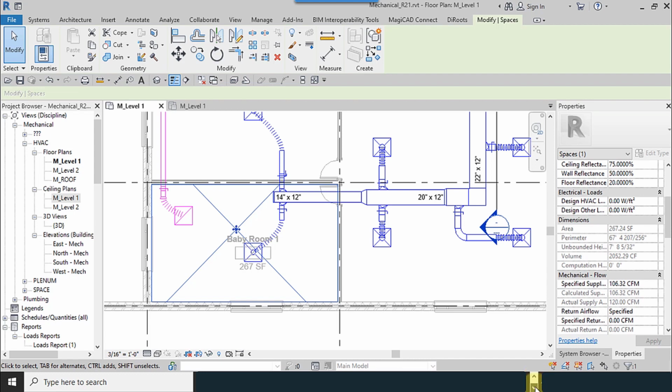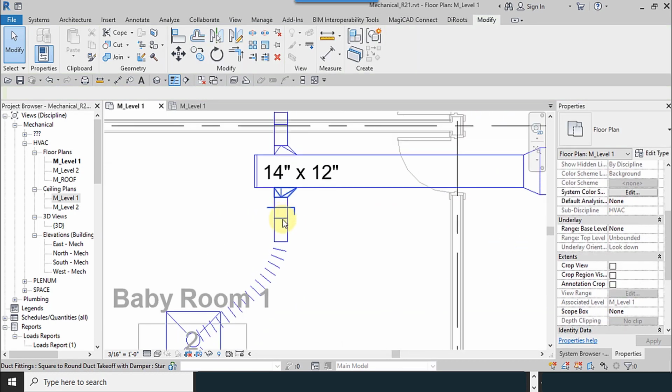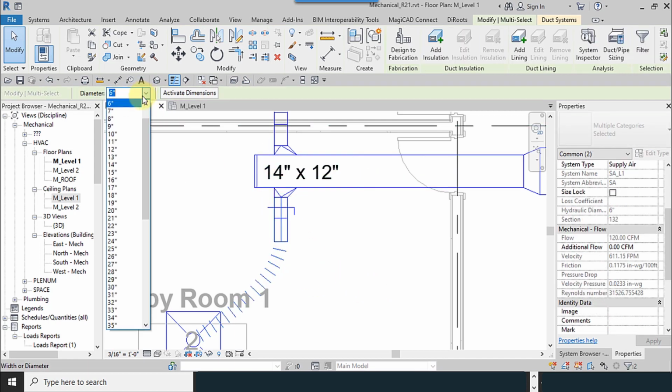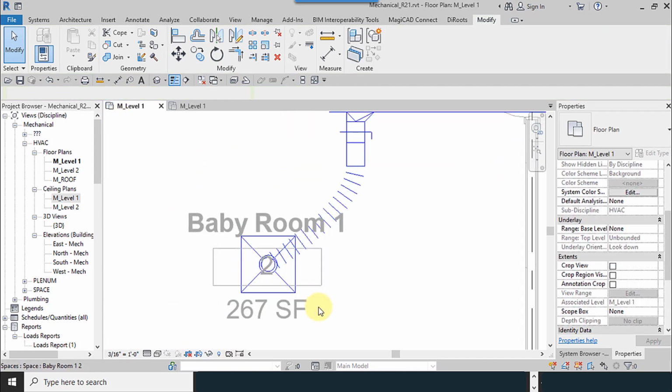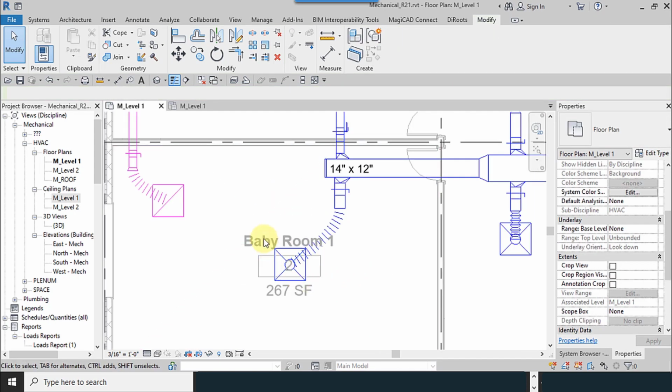I use the 120 for this. 8 inches is good for supply. So we have to change the sizes with holding down the control and select the 8 inches for this. And I select the diffuser here and use the 8 inches for this one too.